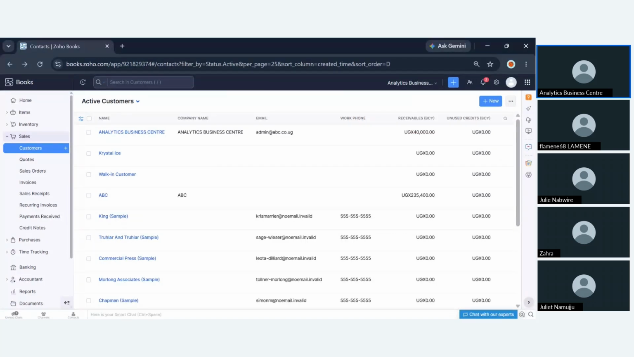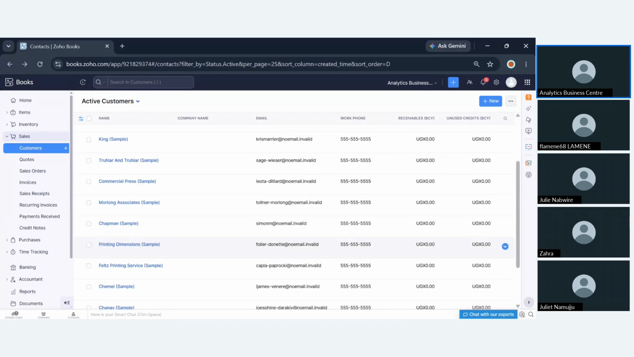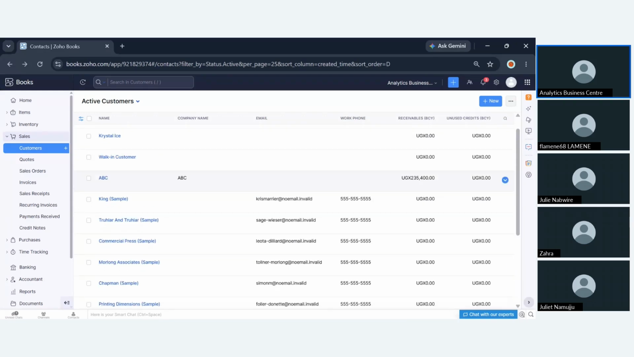We have an app called CRM. So when we integrate CRM, which is a customer relationship management system, to Zoho Books, you won't have to add these customers manually. The system will fetch those customers from CRM to Zoho Books. So you have an interface like this that shows all the customers that you have ever added to the software.